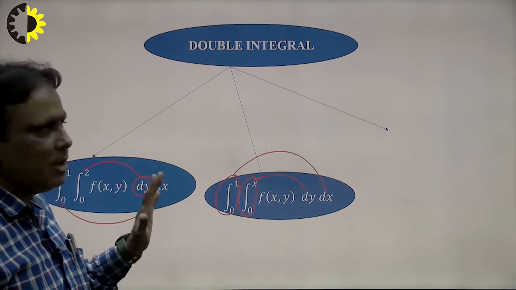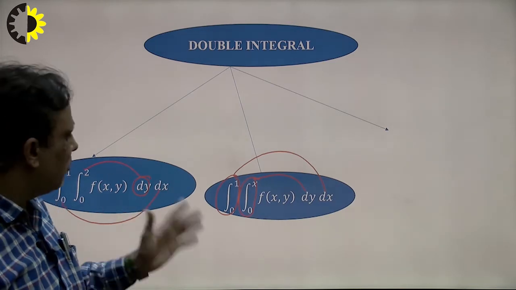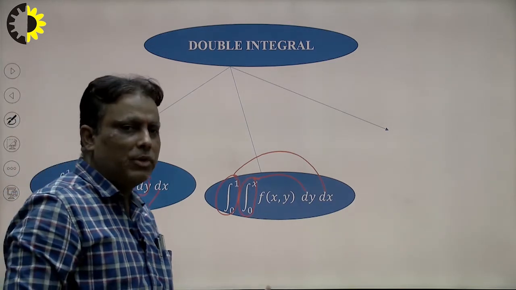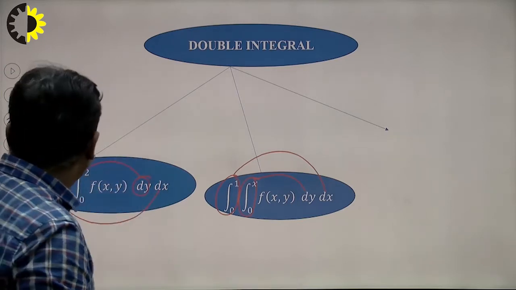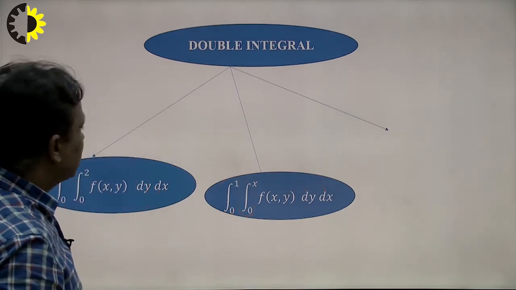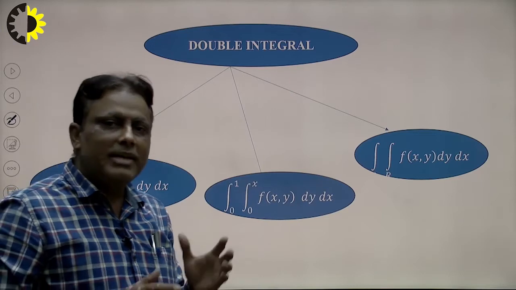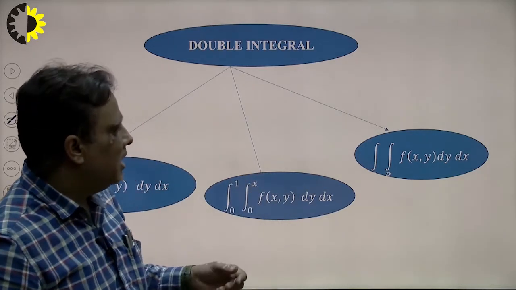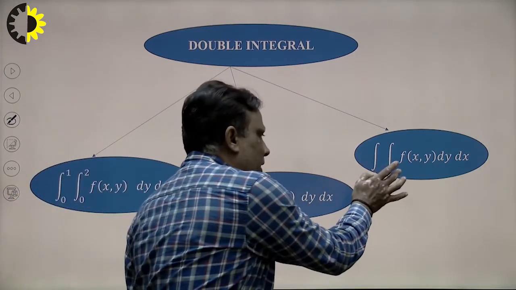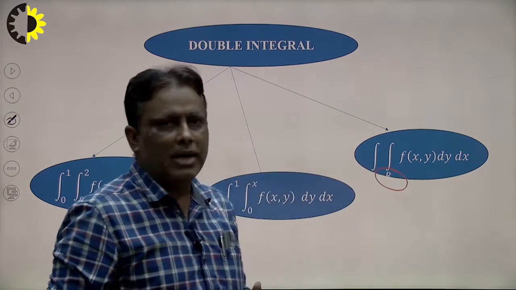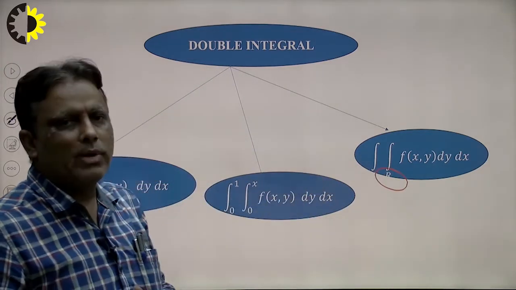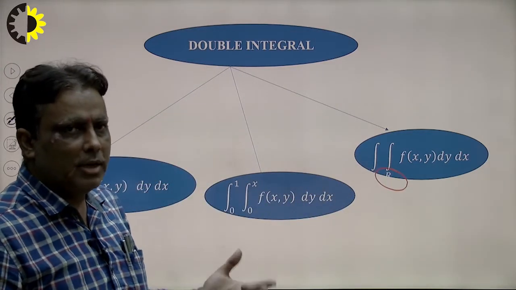So students, keep in mind when we solve problems in future, that plays the most important role in our calculation, right. In this way, the third case is, suppose the limit is not given, the region is given. Then the question is, the region is given, so how to calculate the limit of this format, right. So we study here how to calculate the limit and how to obtain the limit from the region.